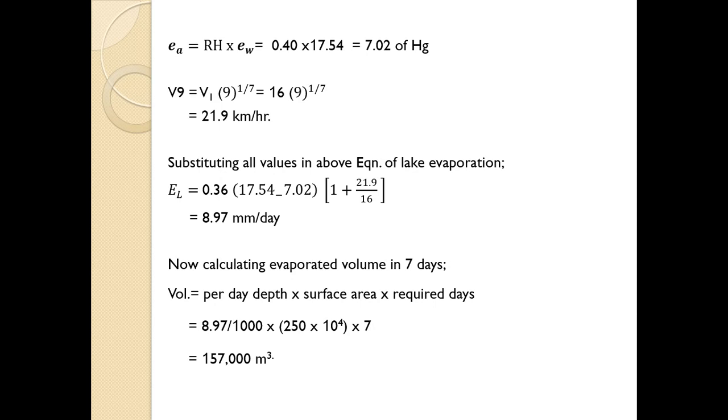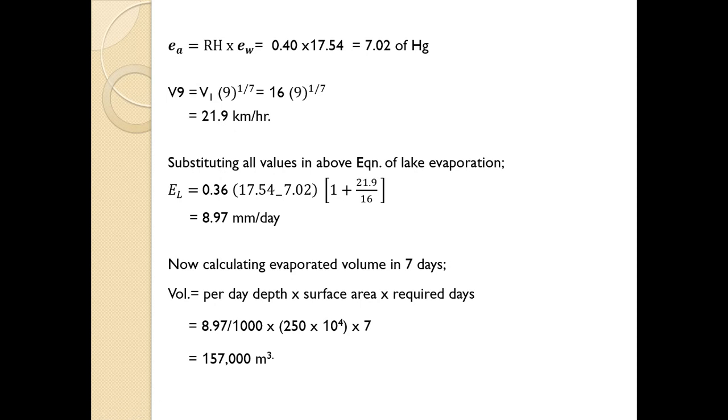Then velocity at 9 meter above ground level. For this also there is a relationship that we have to use. Velocity at 9 equals velocity at 1 meter multiplied by 9 to the power 1 by 7. This is the specific relationship you have to remember while solving the numerical. V at 9 equals V at 1 multiplied by 9 to the power 1 by 7. V1 is given in the numerical, it is 16 km per hour, multiplied by 9 to the power 1 by 7, we will get 21.9 km per hour.